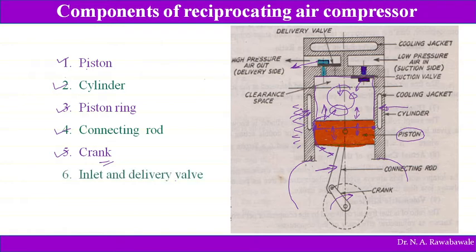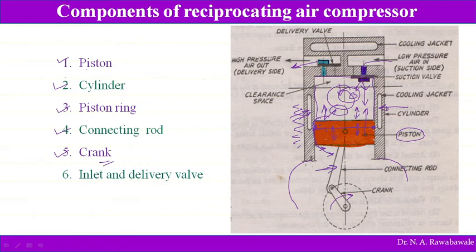Now inlet and delivery valve. It has two valves. This is the inlet valve. When the pressure inside the cylinder falls below the atmospheric pressure, that is, when the piston moves from top dead center to bottom dead center, fresh air from the atmosphere enters the cylinder. And when the piston moves from bottom dead center towards top dead center, the pressure of air increases to the delivery pressure.